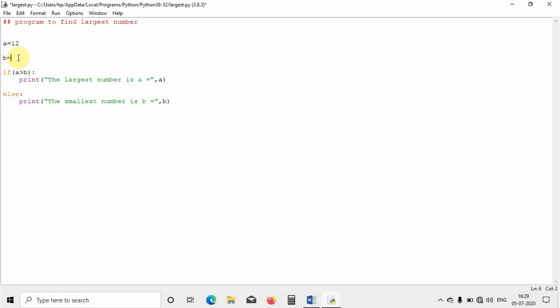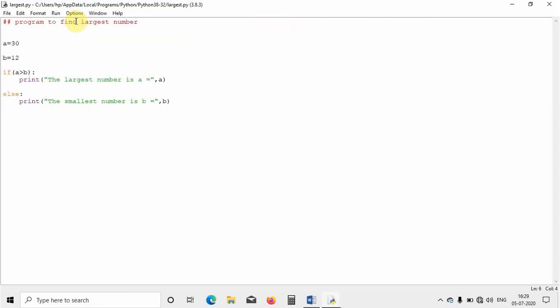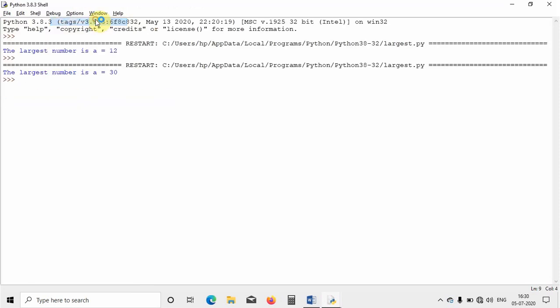I will make some other numbers. I will take 30 and 12 now, and press Ctrl S so that it is saved, and run this module again. Now it is showing the largest number is 30. Similarly, you can go on like this. Now I will change this one to 3 itself and see what will happen. I will run it again.